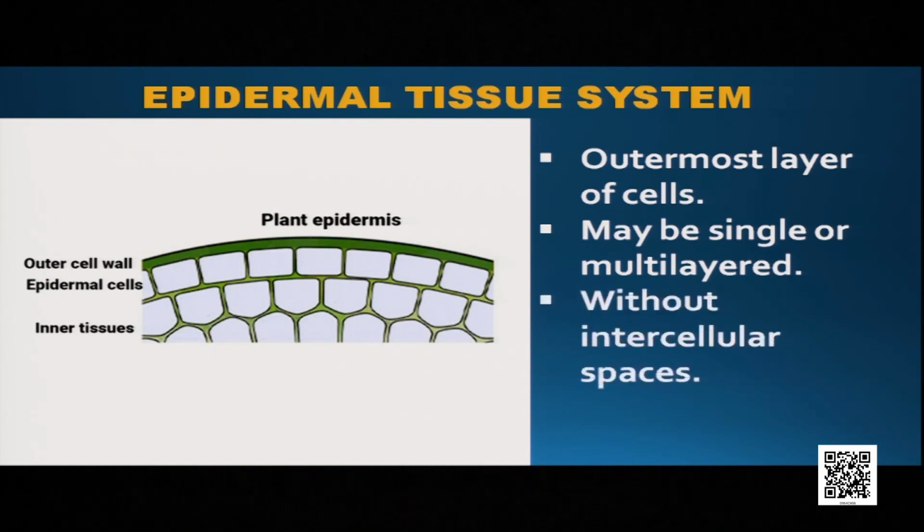Okay. From the picture you can see that there are no intercellular spaces. They are tightly and compactly arranged. What do they do? They provide protection from the external environment, from algae, fungi and microbes, and provide protection to the underlying tissues.